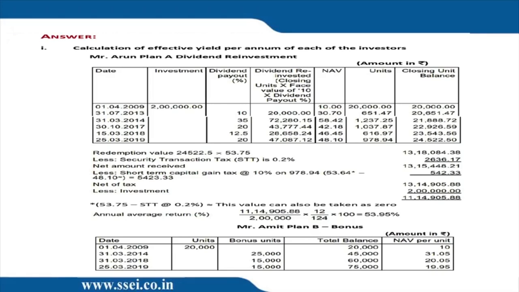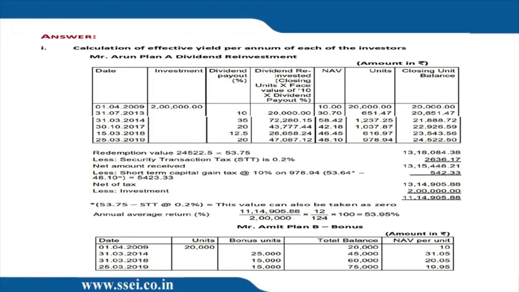And then once again, the total units is 20,000 plus 651.46. Okay, that's the cumulative units. You have to make a column for cumulative units. Then on 31st March 2014, we have 35% dividend. That means 3.5 into the cumulative units. Cumulative units was 20,600 something, no? So we get the dividend amount. That dividend amount divided by 58.42 shall be the number of extra units we get. And once again, those extra units will be accumulated. And so on. So we know the process, how it is to be done. Okay. So we'll get the cumulative units at the end.